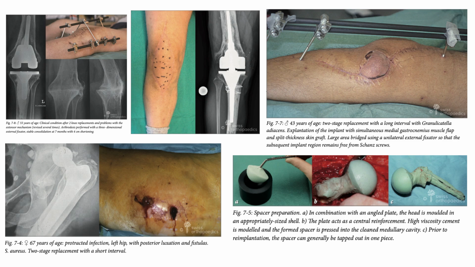In B, the plate acts as a central reinforcement. High viscosity cement is molded and the spacer is pressed into the clean medullary cavity. And further in image C, prior to the reimplantation, the spacer can generally be tapped out in one piece as such. So you can see the forms of it, which is maybe helpful.